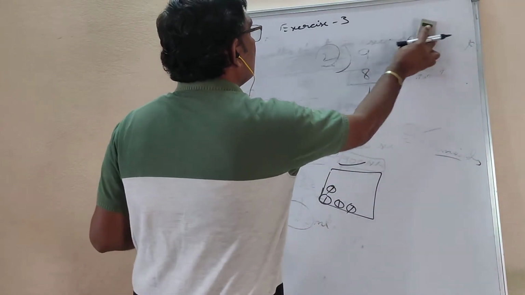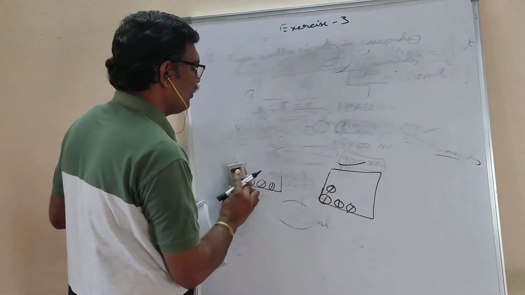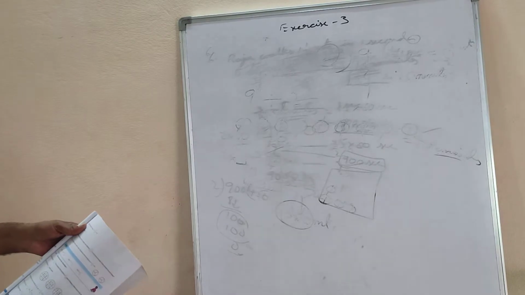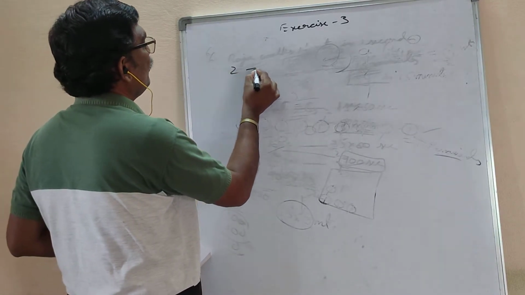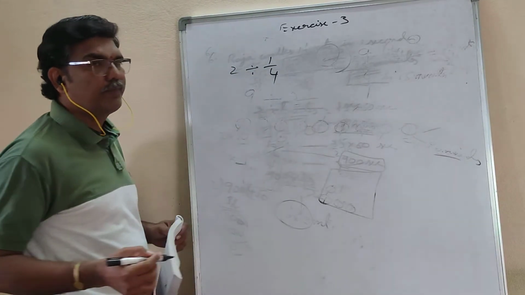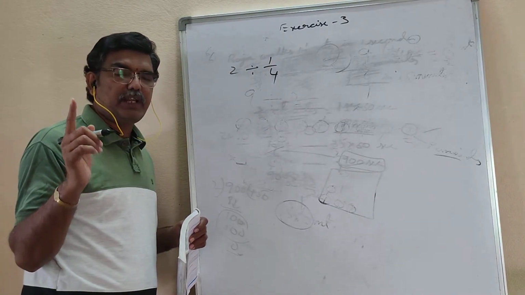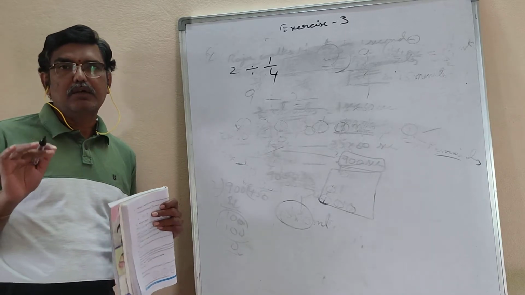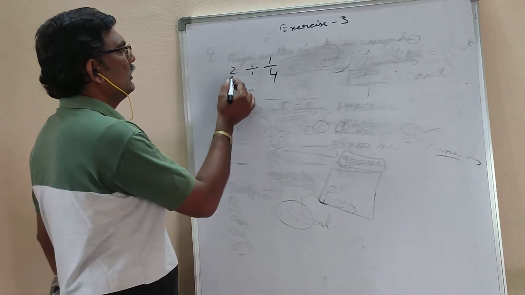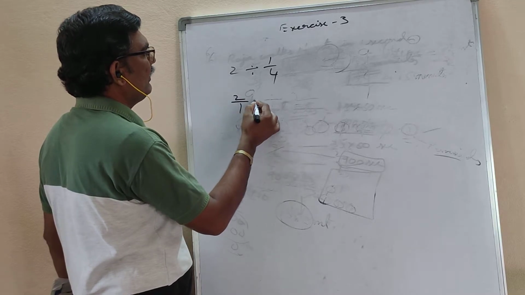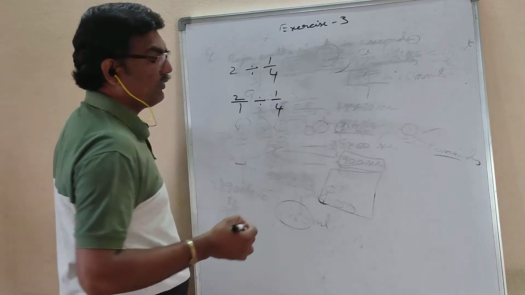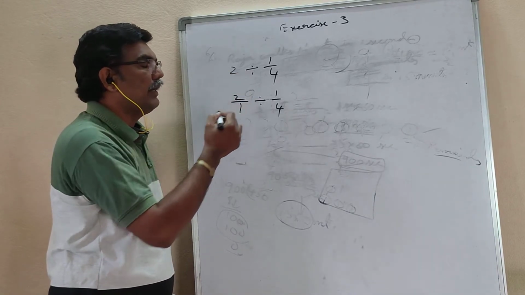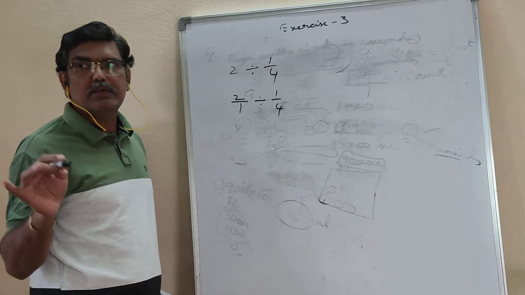Now, how do we do division with fractions? The first question is 2 divided by 1 by 4. If you know multiplication perfectly, division will come to you. What you have to do is write 2 as 2 by 1, divided by 1 by 4. In multiplication also I said that 2 means 2 by 1; 2 by 1 and 2 are equal.